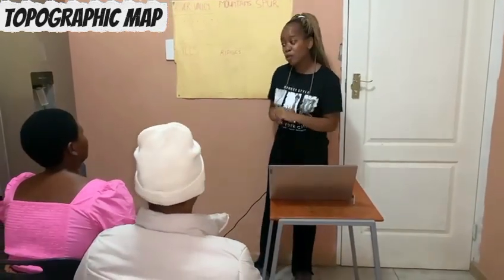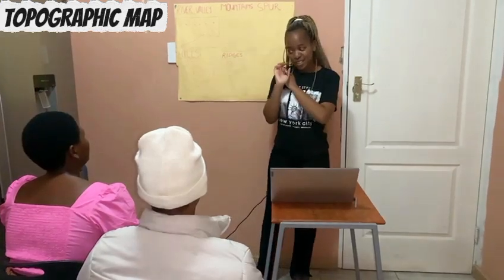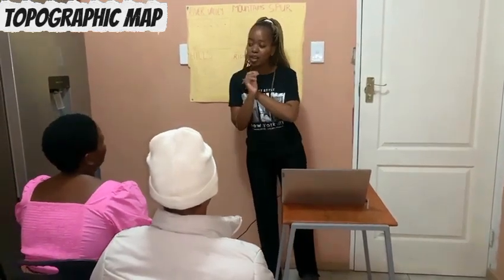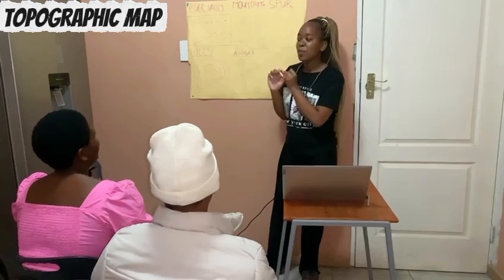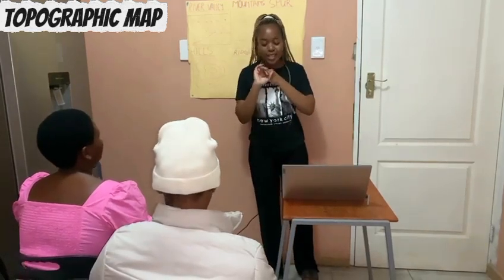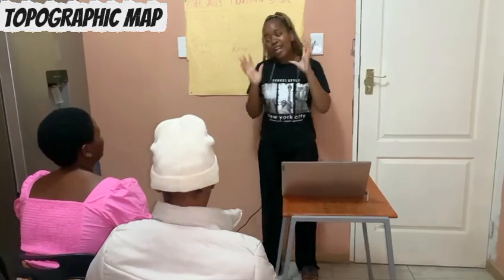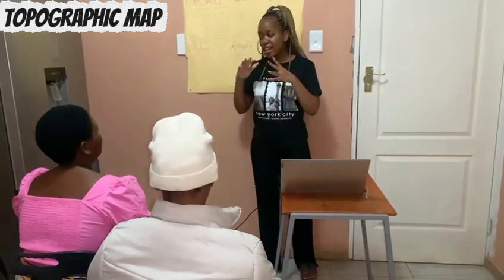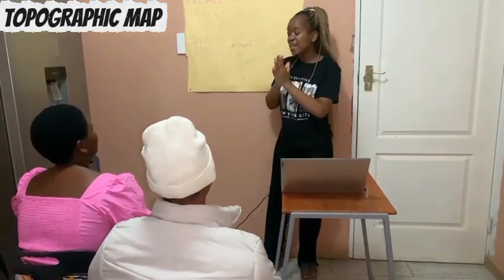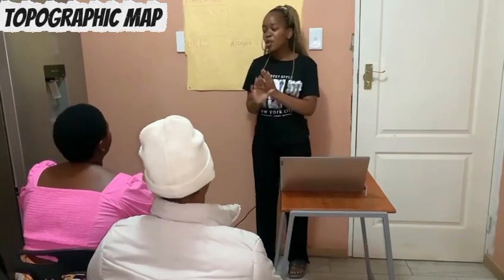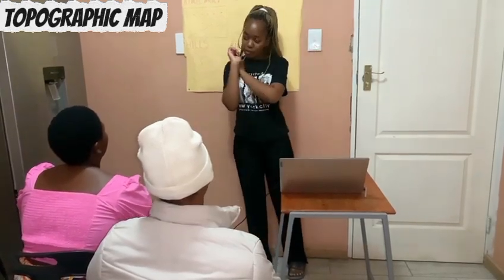Okay, before we move to contour patterns, we now know what a map is. We now know that a map is a model of reality. We now know that a topographic map is a detailed record of a land area, giving the position and elevation of natural and human-made features. We now know the characteristics of a topographic map.